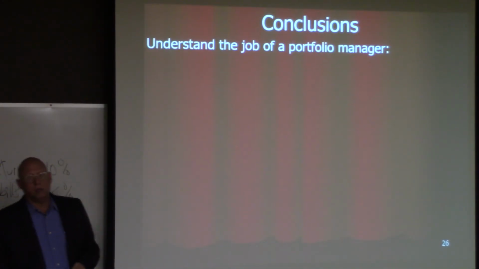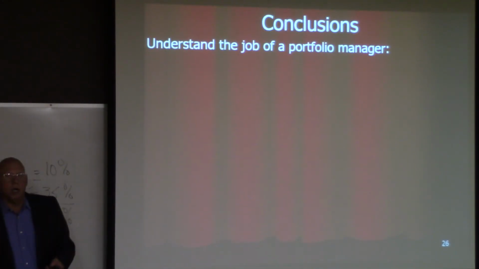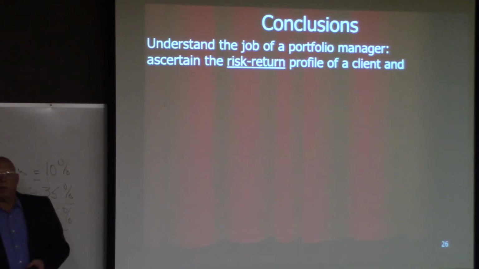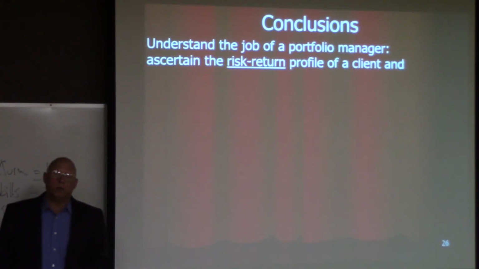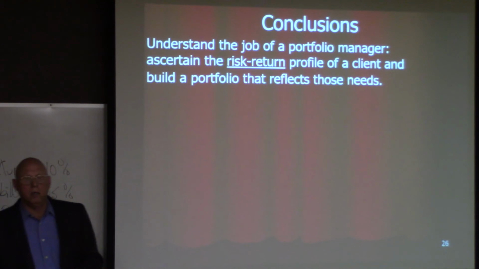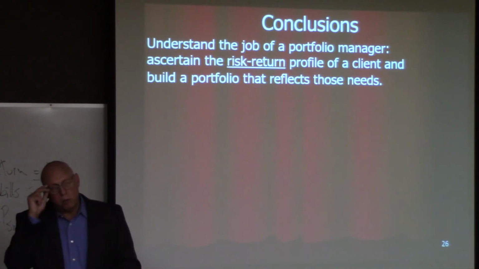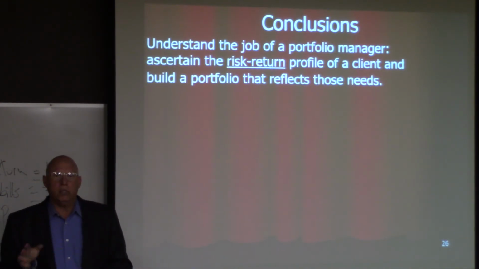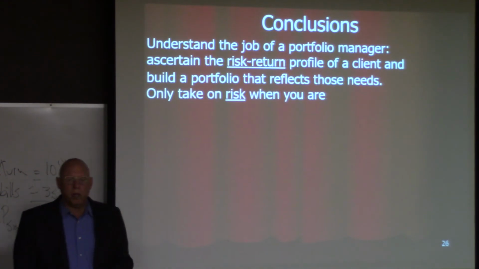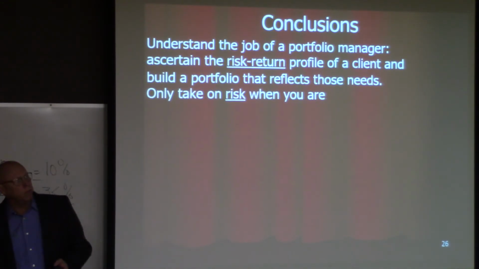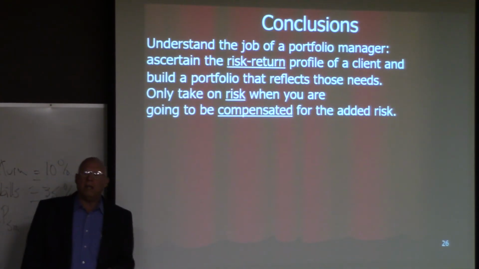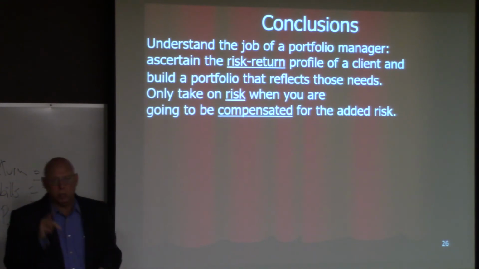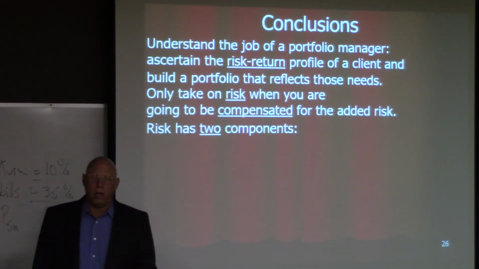All right, so what conclusions do we come to? First, understand the job of a portfolio manager, which is to ascertain the risk and return profile of a client and to build a portfolio that reflects those needs. That's your job as a portfolio manager. Only take on risk when you are going to be compensated for that added risk, risk aversion. Okay?